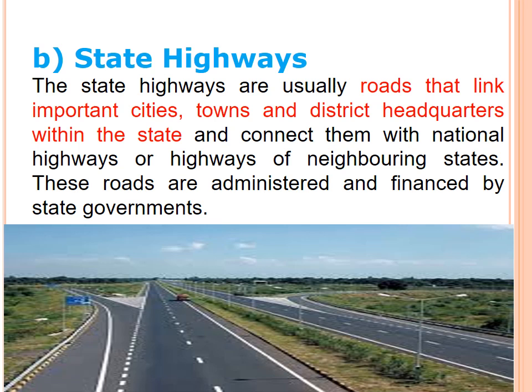So the state highways will be connected to the national highways of the neighboring states. Our neighboring state is Kerala, yes or no? Andhra Pradesh. These are our neighboring states, yes or no? So our state highway is connecting with Kerala's national highway and the Andhra Pradesh national highway. Okay, then these are all administered and financed by the state government.